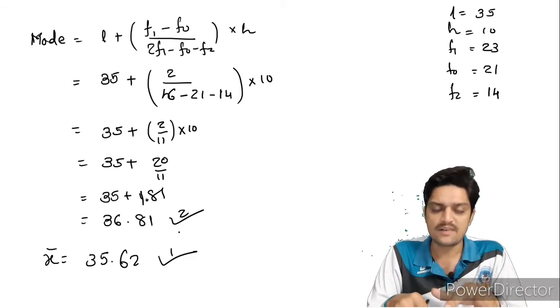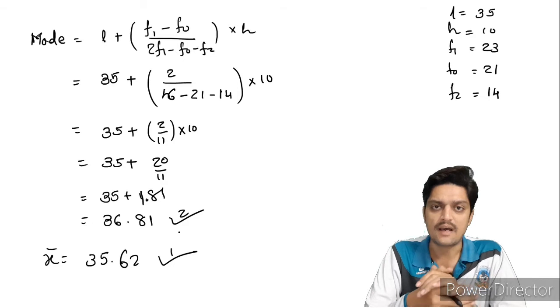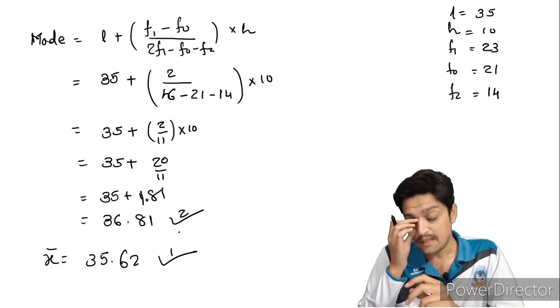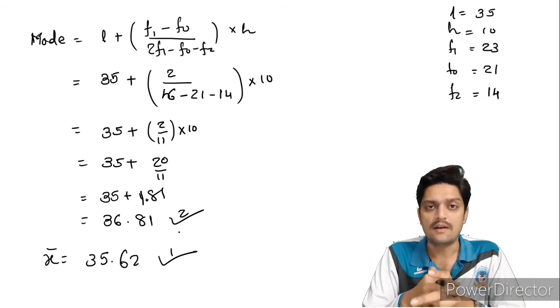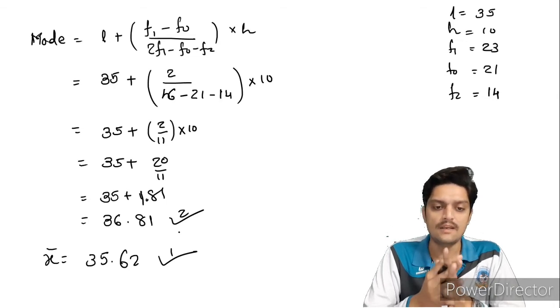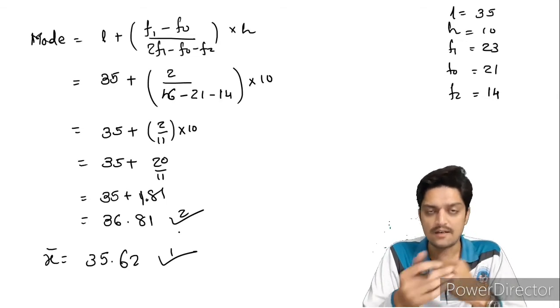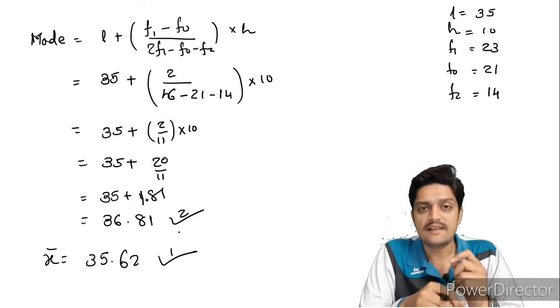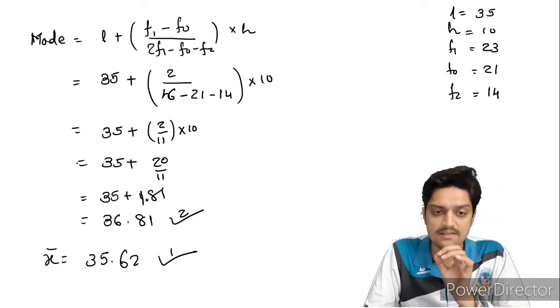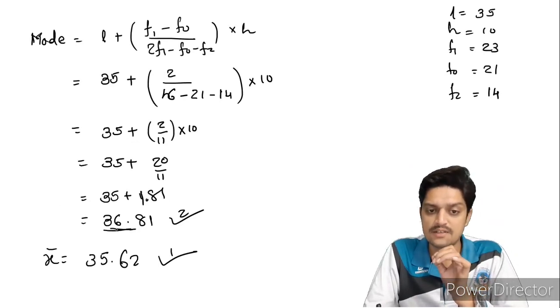Actually I have already explained the first one, x bar. What is x bar? The average age of the people was 35.62 years. Now what is 36.81? You just remember this number 36.81, because I am going to change this slide. 36.81 you have to remember.